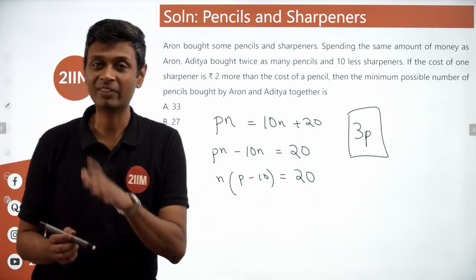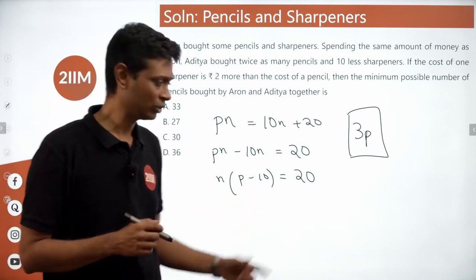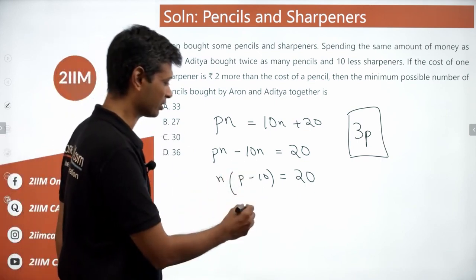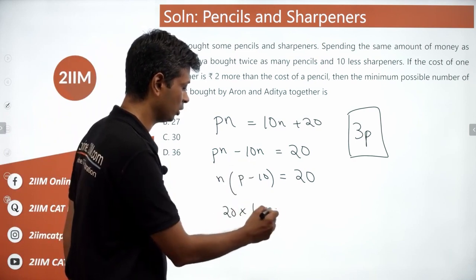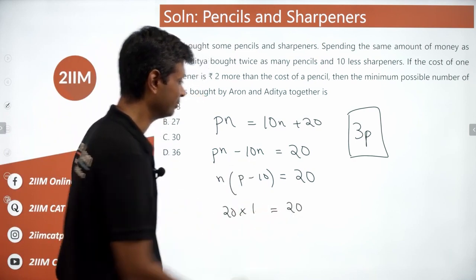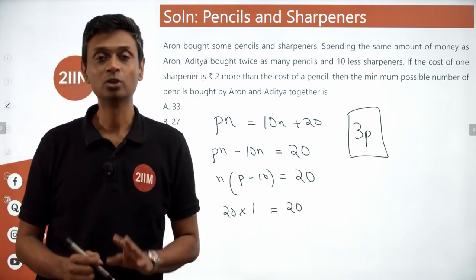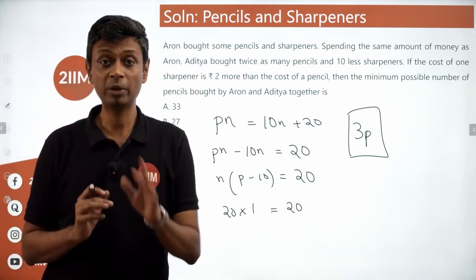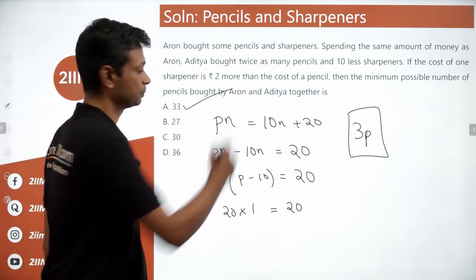Put p as 11. It cannot be 10 or lower, as this will become 0. It cannot be negative. Put p as 11, this becomes 11 minus 10, which is 1. N is 20. 20 into 1 equals 20. P as 11 satisfies this equation for one value of n. So p equal to 11 works. If p were 11, 3p would be 33. That's the choice we're looking for.